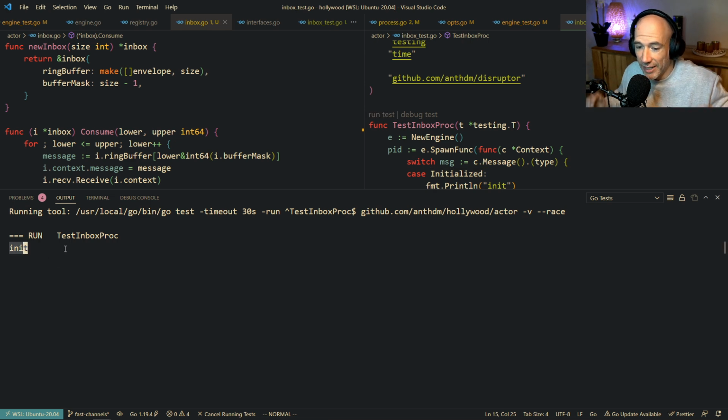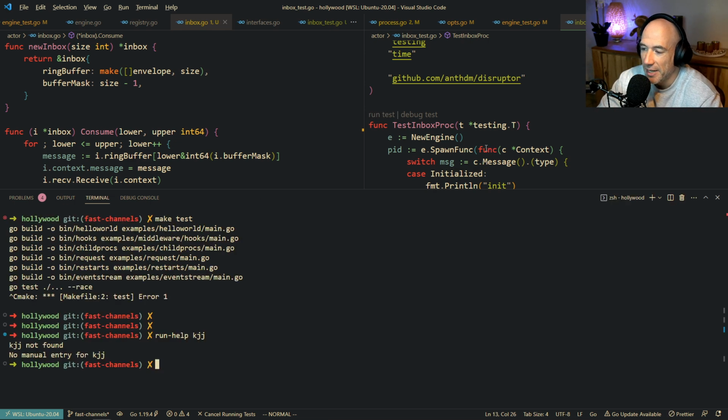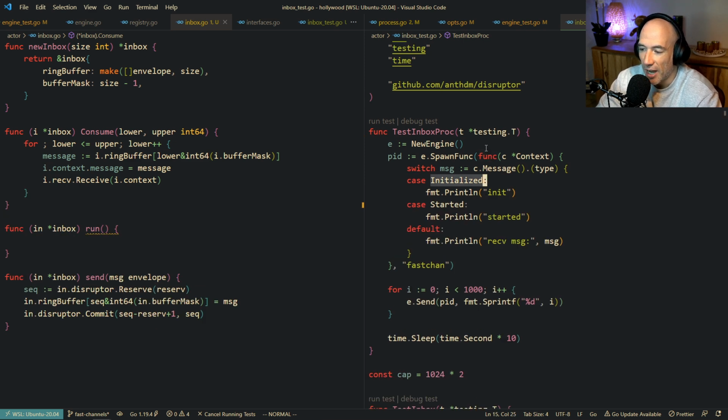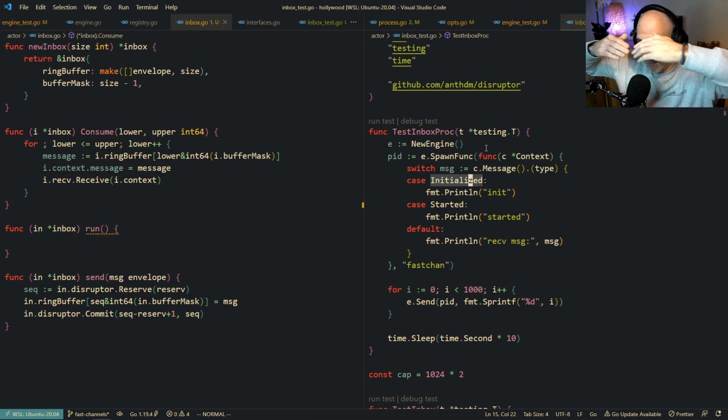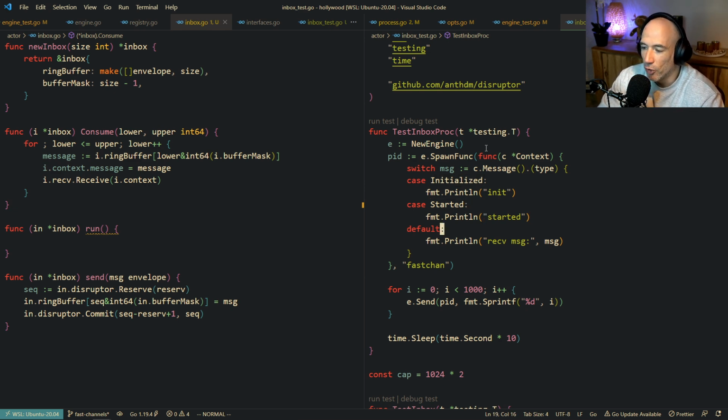The only thing that happens is init. That's perfectly fine. So each time we receive this initialized message, it means that as a user of the framework, my process, my foo, just called new on himself, something like that, right? But then we also have a started, right?